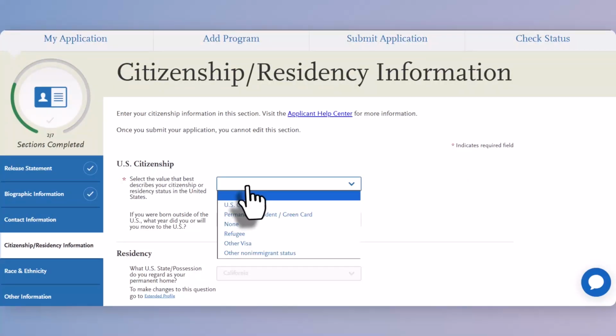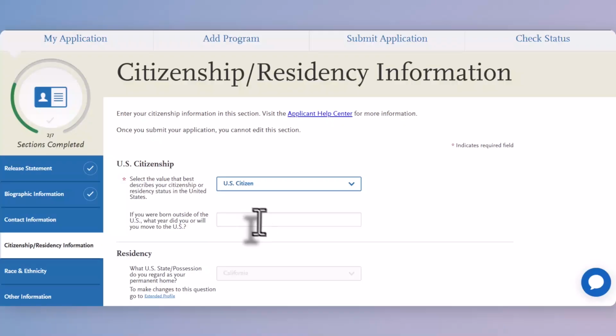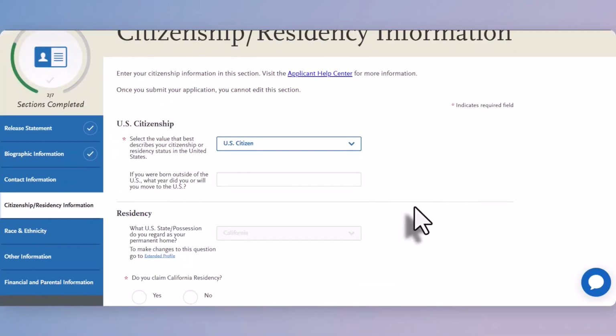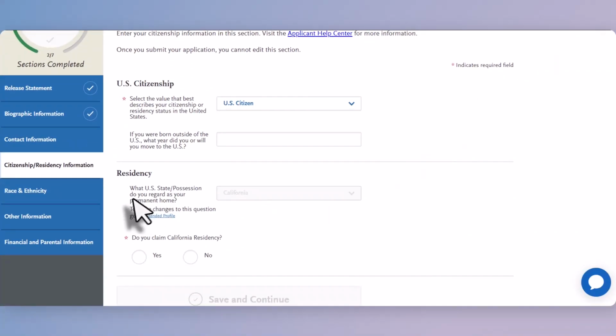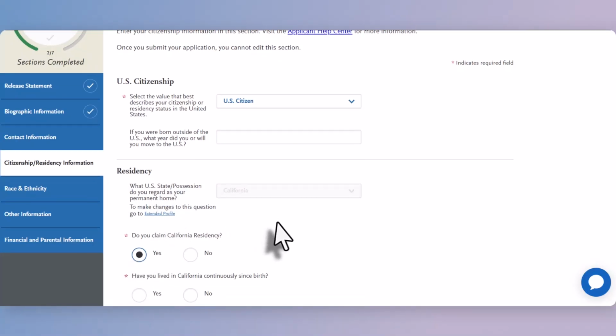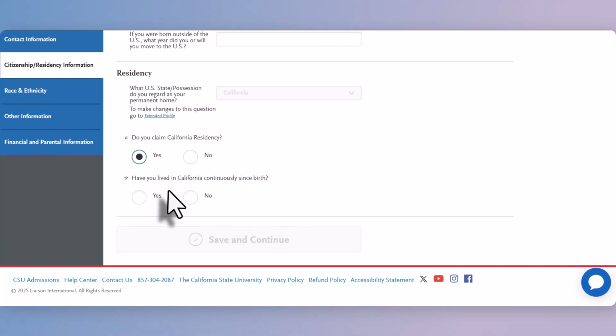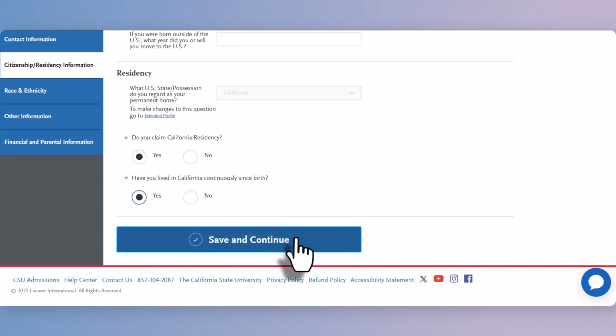You will answer these questions to the best of your ability. If you have any questions, please reach out to the campus you're applying to. Your information about residency will also pull in from your extended profile. It'll ask you some questions based on your responses, and then you'll save and continue.